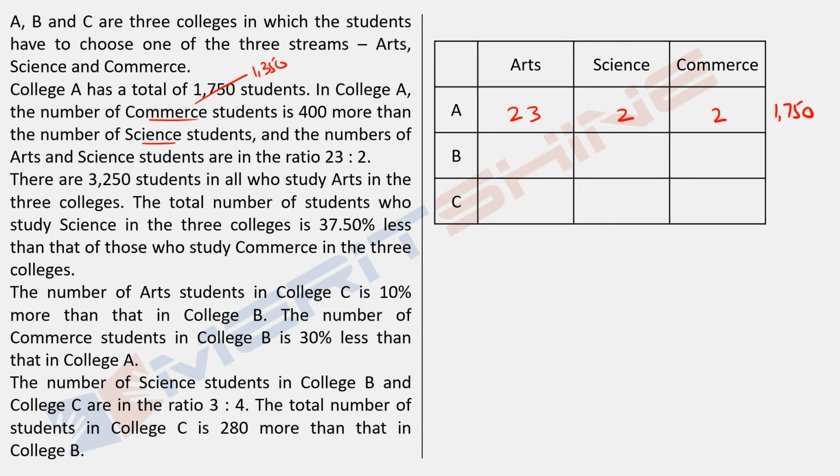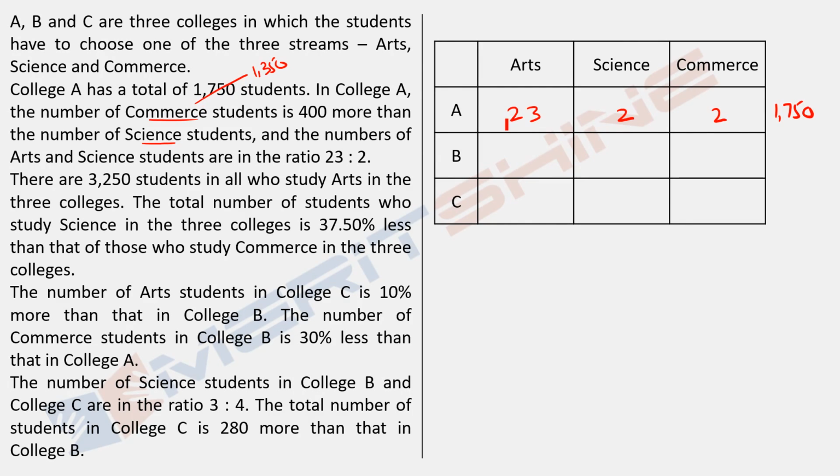27 into 10 is 270, 27 into 5 is 135, so 1350. So 1 unit would be equal to 50 here. So you know the number straight away. This would be 23 into 50, this would be 2 into 50, this would be 2 into 50 plus 400 to come back to our original stuff, right? We assumed something to simplify the work for us.